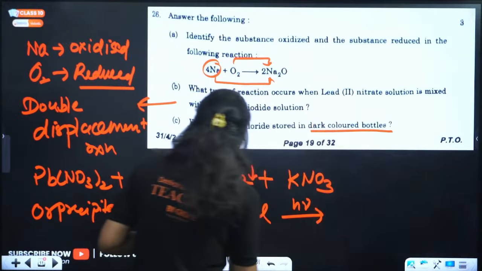Now sodium carbonate, it is a long process, we'll write it step by step. First step is the preparation of baking soda.